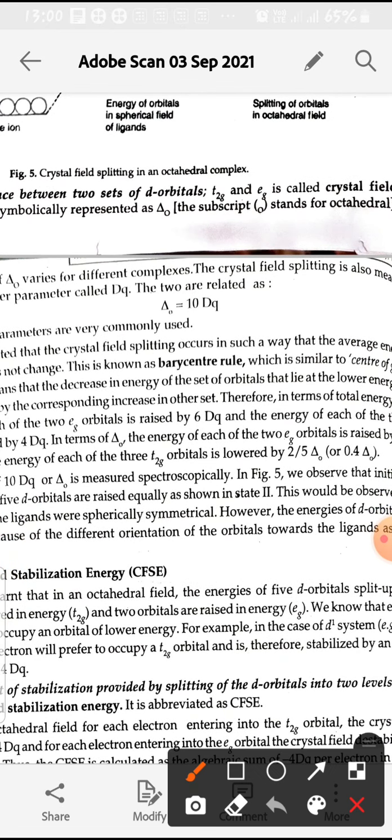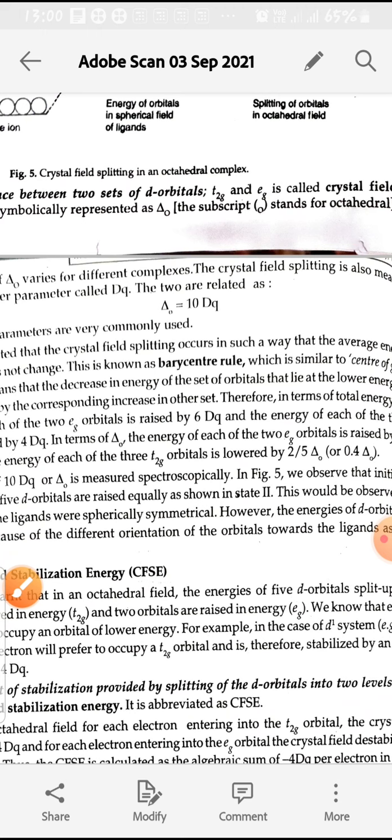And there is one more rule, that is the barycenter rule.